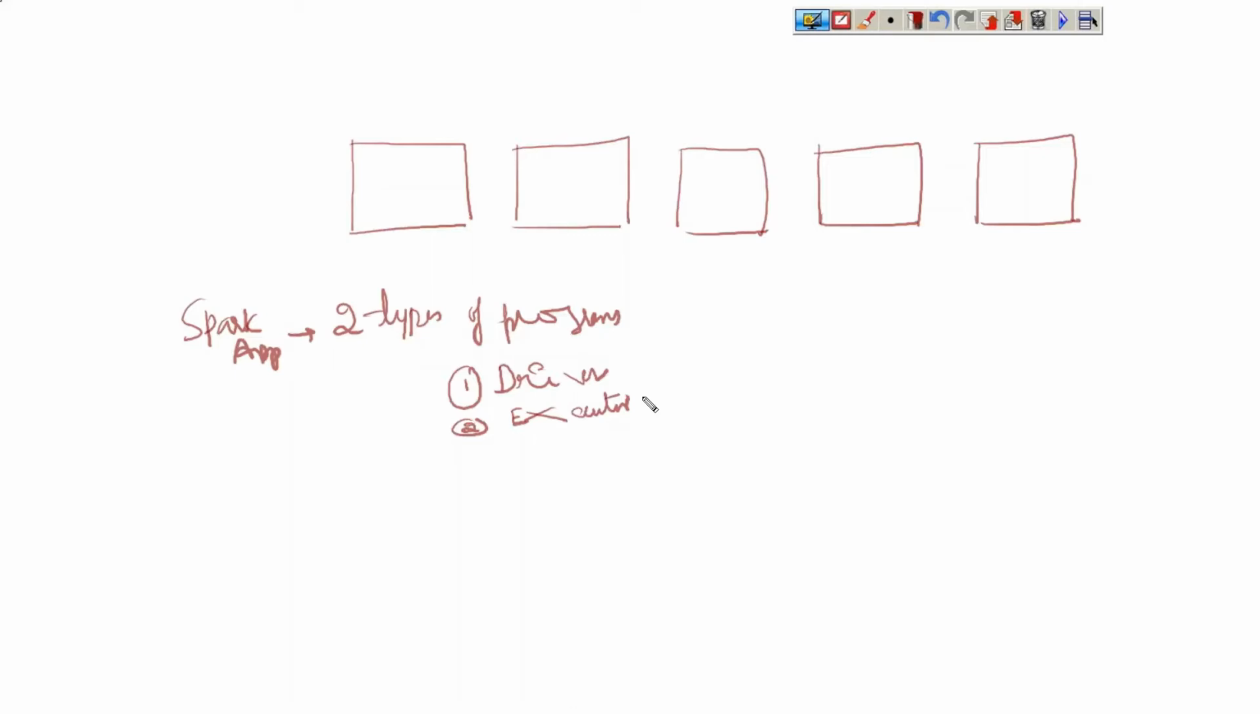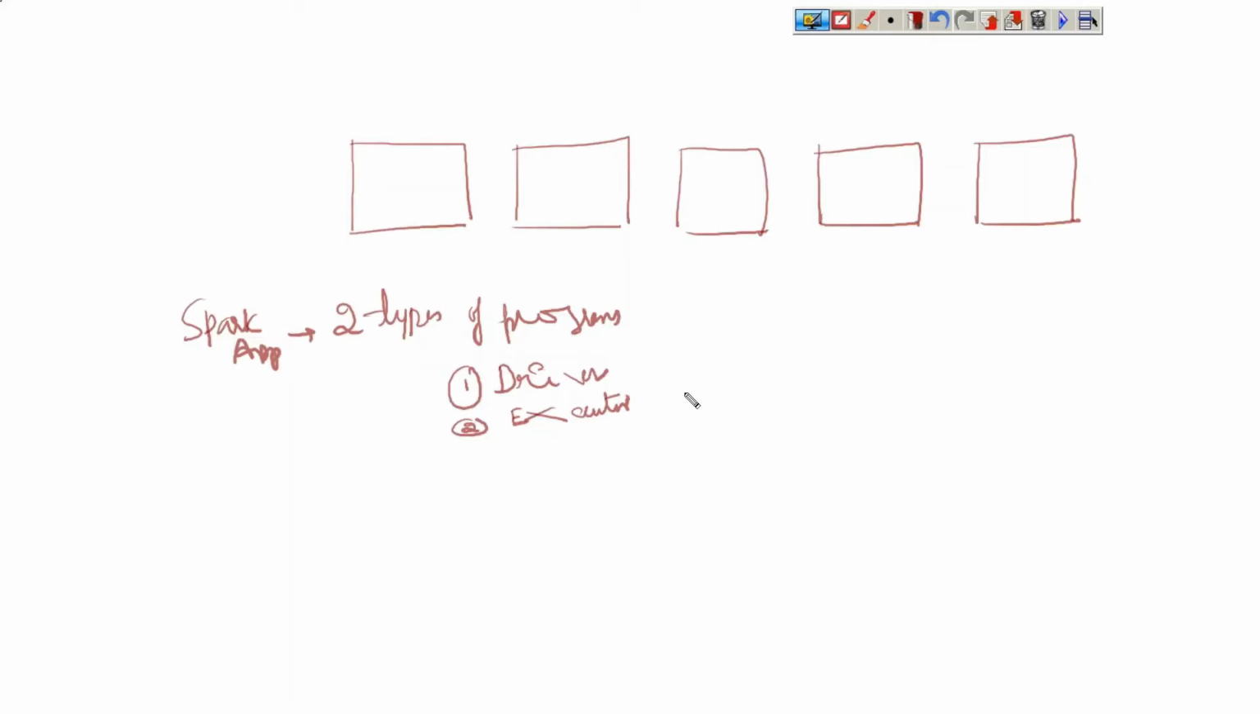That's whether to a YARN cluster or any cluster. It need not be only one cluster. It can be a YARN cluster, a standalone cluster, a Mesos cluster, any cluster. So when we submit a Spark application to any cluster, two types of programs will be created. One program is called the driver and another program is called the executor.